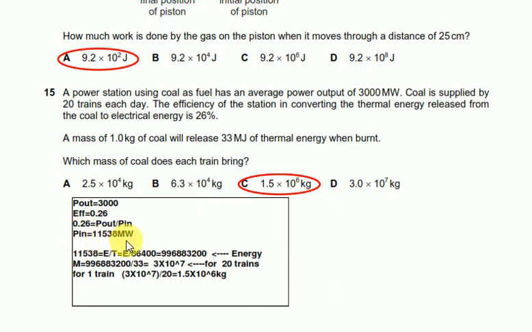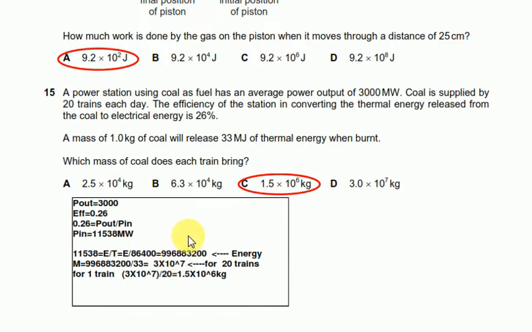We know the time, how much time it is. It is basically the whole day. So whole day is 24 hours, 24 into 60 into 60, so it's 86400. So to find the energy, multiply this power with 86400, and you will get the energy.